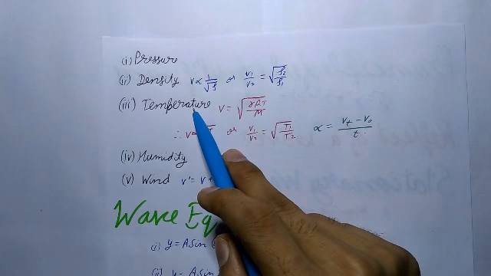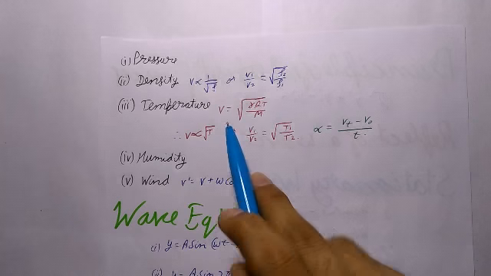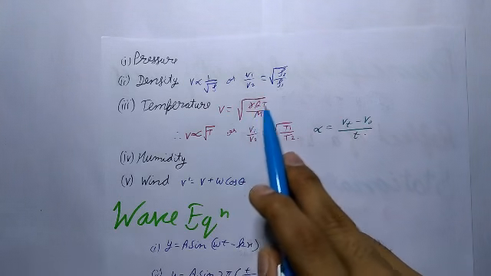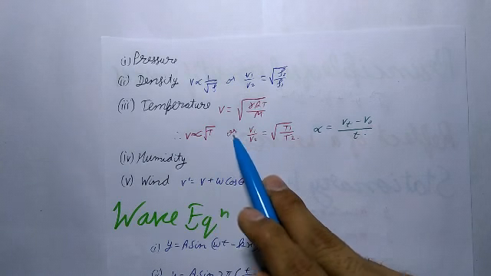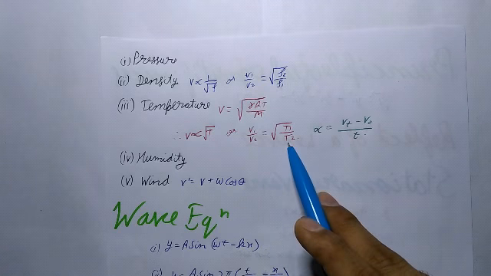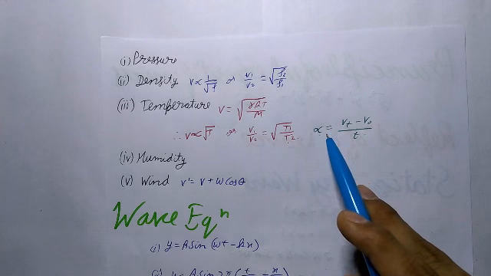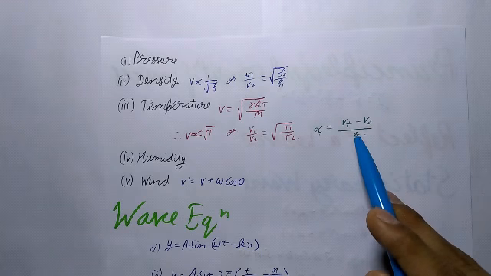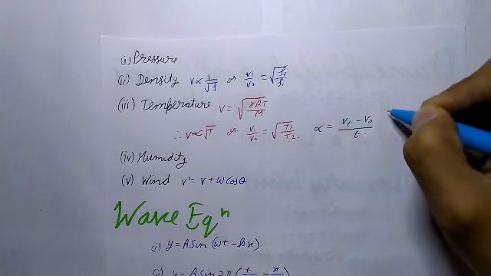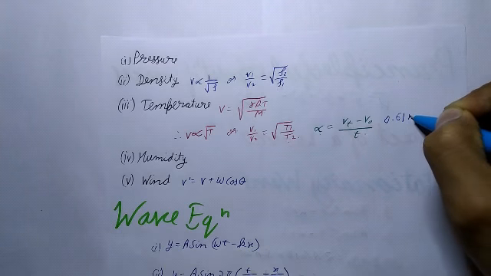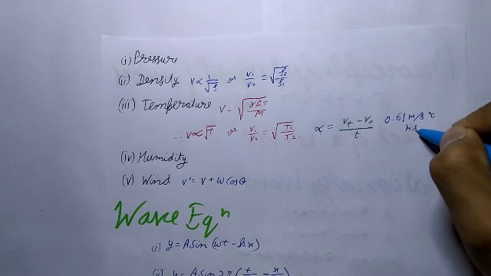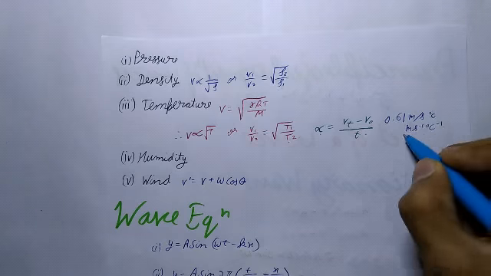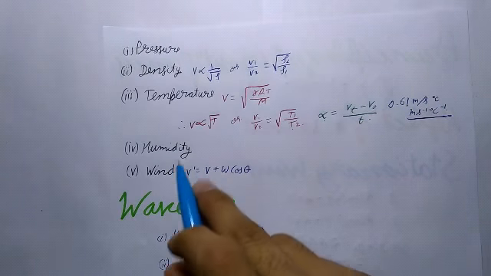Now the third is the effect of temperature. As v = √(γRT/M), therefore v is directly proportional to √T, or v1/v2 = √(T1/T2). The temperature coefficient of velocity of sound is given by α = (Vt − V0)/t, and for air α is 0.61 m/s per degree Celsius, or m/s/°C. This is the unit.